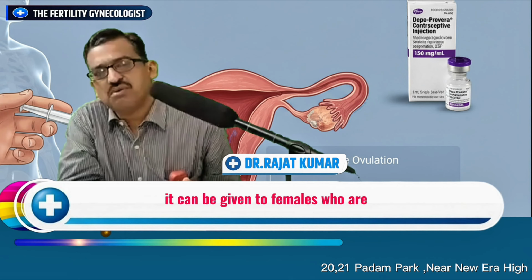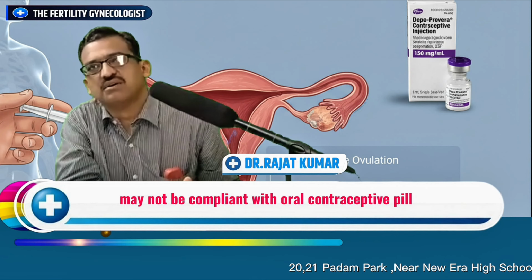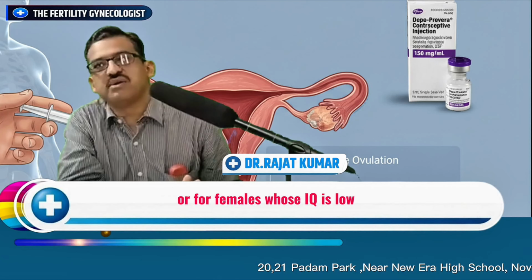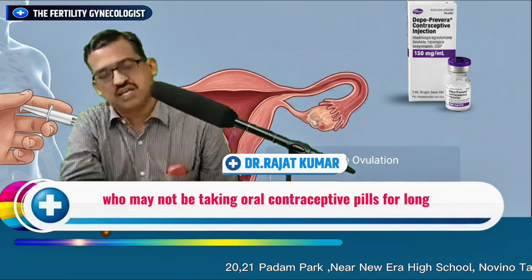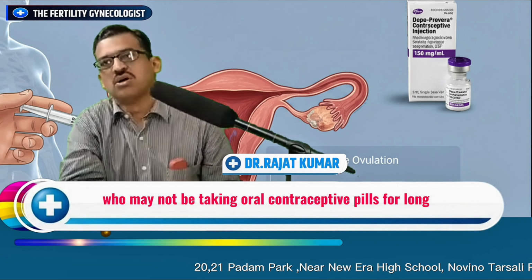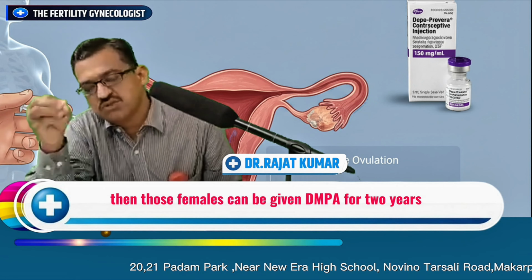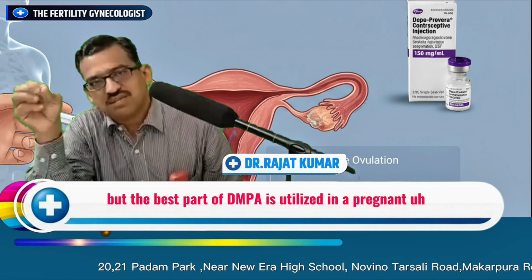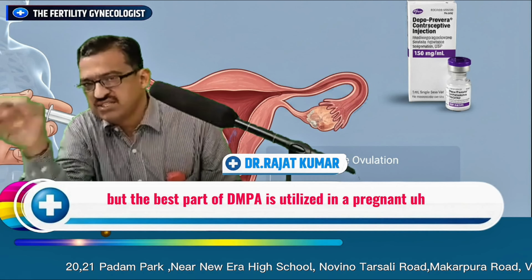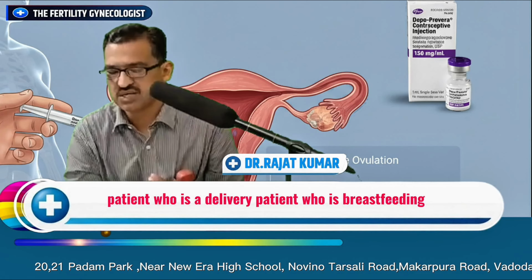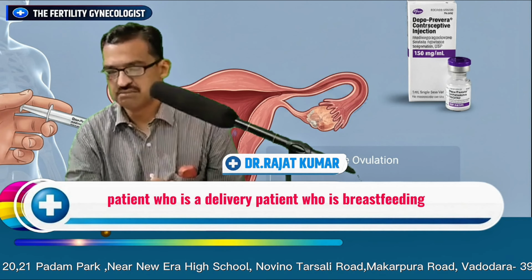It can be given to females who may not be compliant with the oral contraceptive pill, or females whose IQ is low, who may not be taking oral contraceptive pills for long, or females who may not desire regular menses, then those females can be given DMPA for 2 years. But the best part of DMPA is utilized in a pregnant patient or a delivery patient who is breastfeeding.